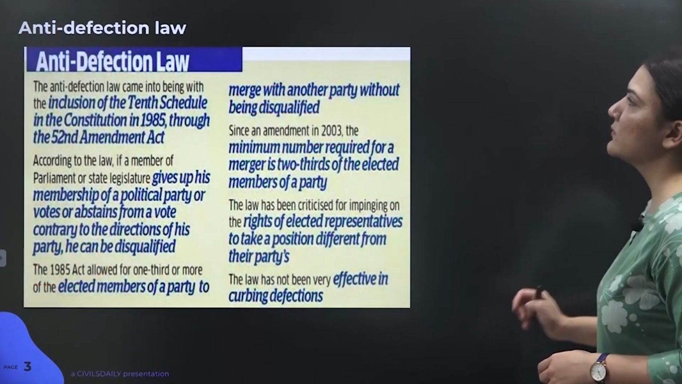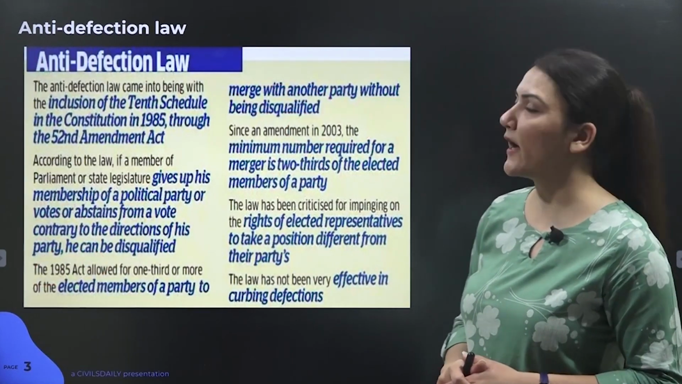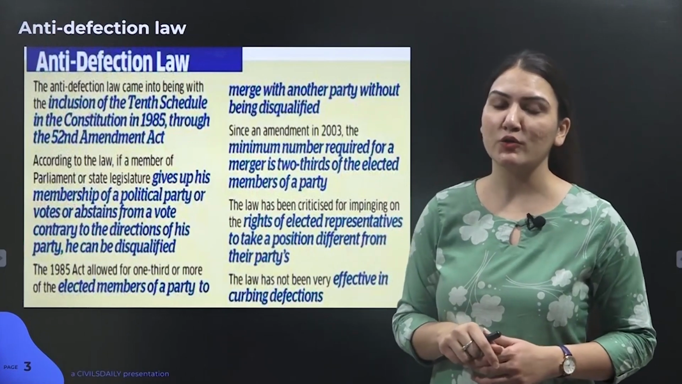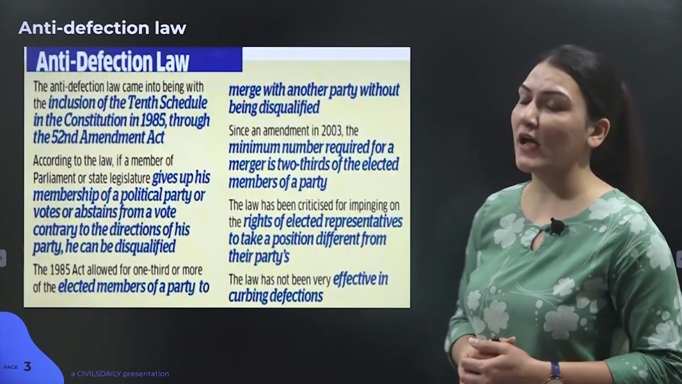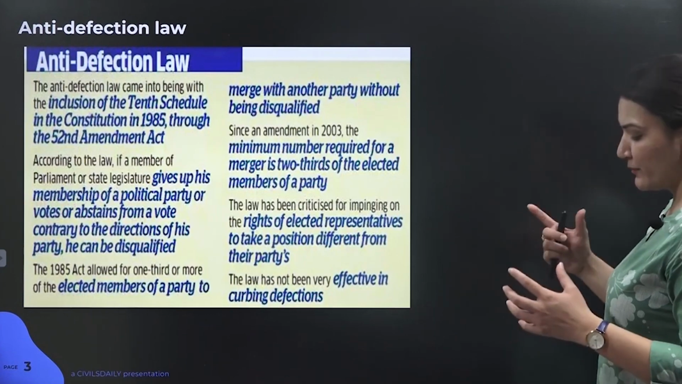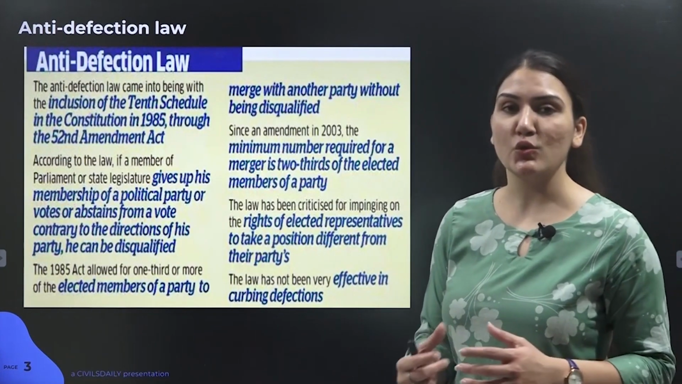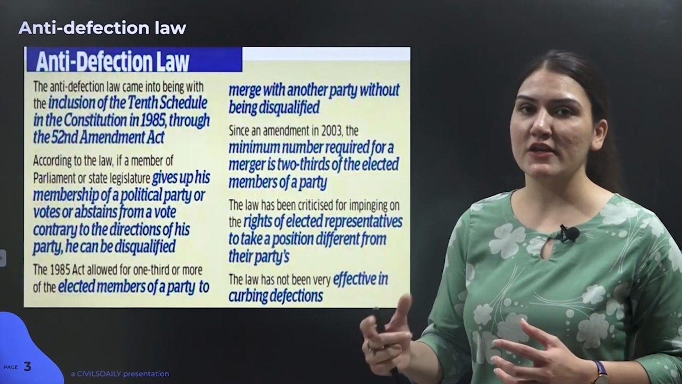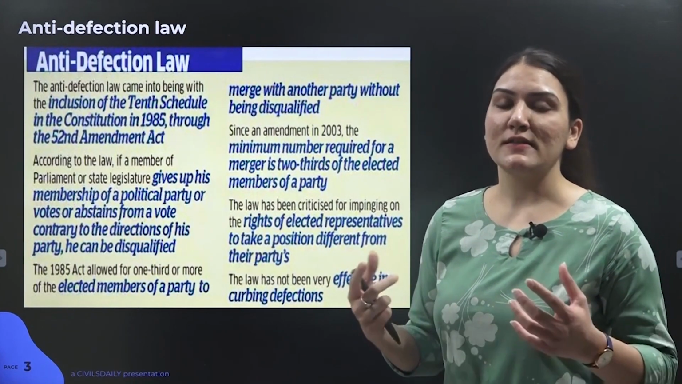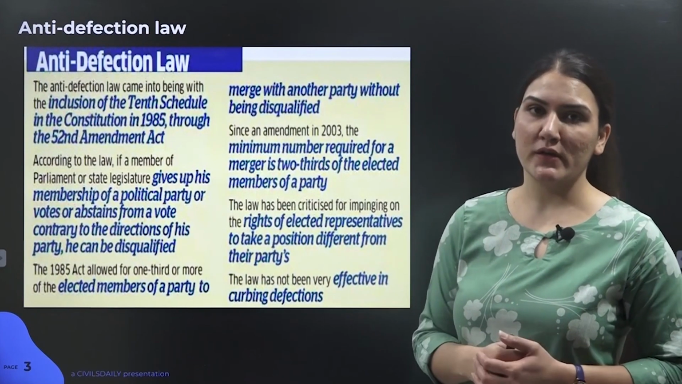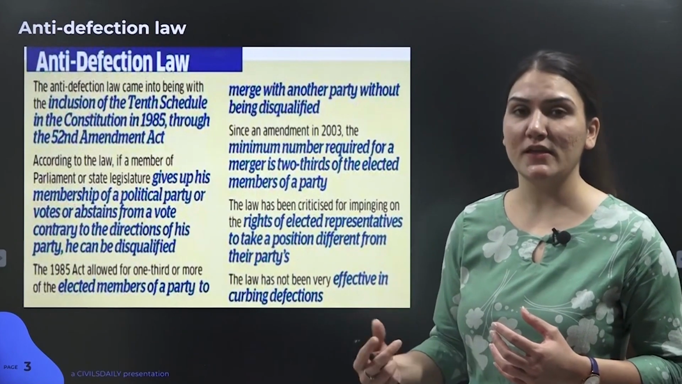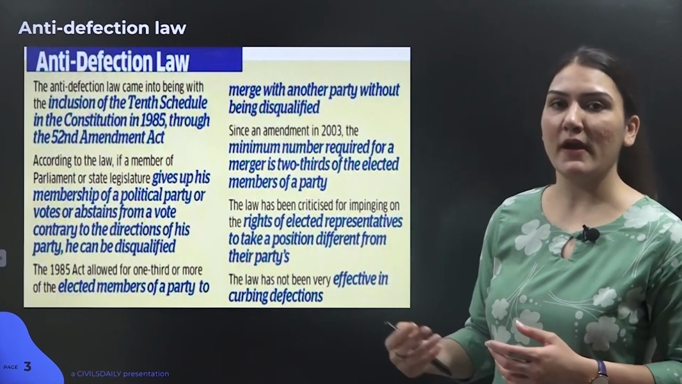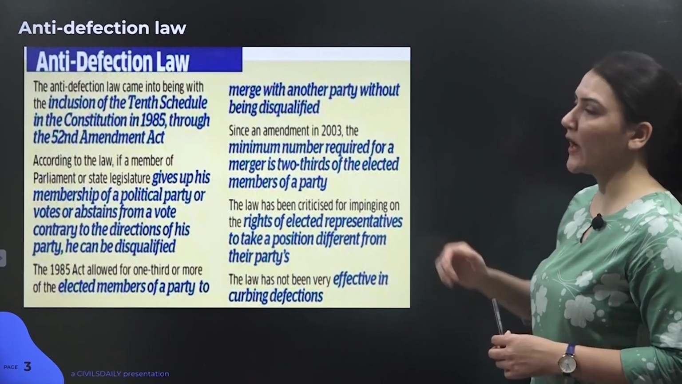Now, there are many problems with this particular act, but the major problem is that it doesn't set a time frame with regard to the decision which the speaker or the chairman have to take. Because there is no time frame set for them to take a decision, that's when their discretion comes in, and they often seem to be favoring a particular party over another, whether they take a decision very early or they delay their decision according to their party affiliations. So this is anti-defection law.